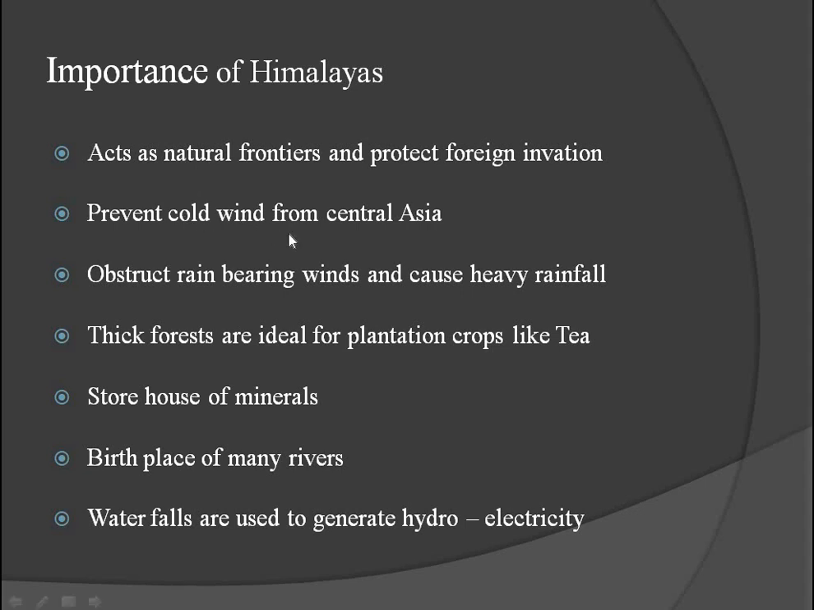And it prevents cold wind from Central Asia. Chilly cold wind is blowing from Central Asia. If Himalaya were not there, all of North India would become a cold desert. But Himalaya protects that. And it obstructs rain-bearing winds and causes heavy rainfall. Monsoon winds of the Bay of Bengal branch hit the Himalayas and bring heavy rainfall to North India. If Himalaya were not there, these clouds would go towards the north, and North India would not get the rainfall.